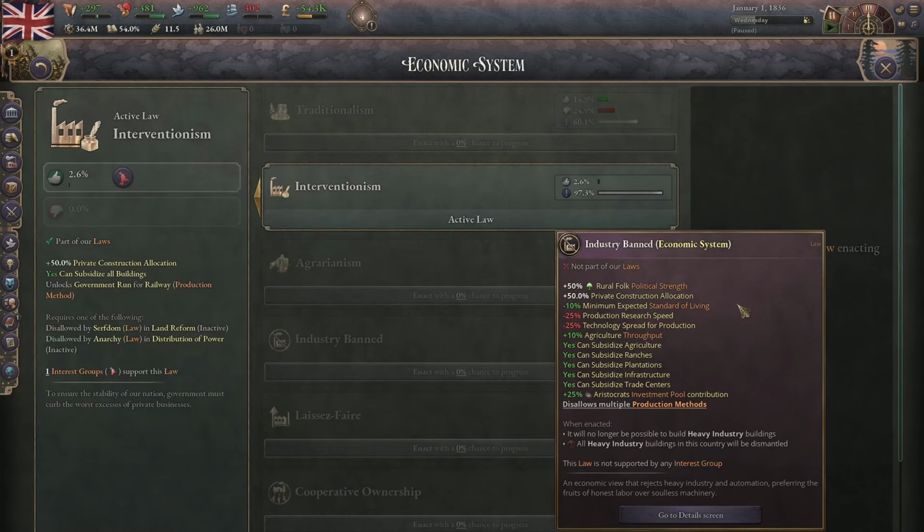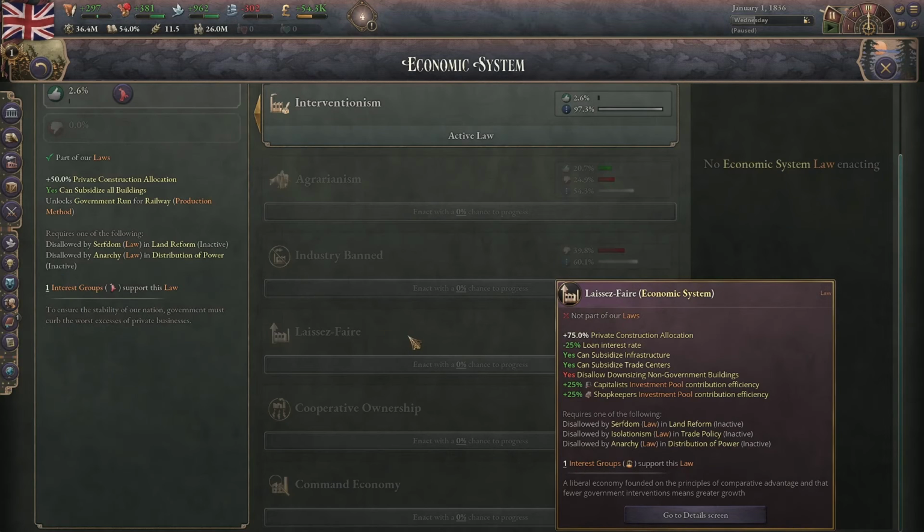I see no reason on earth why you'd ever want to get this other than for a meme. I guess it's kind of neat that it exists, I guess. But that's enough about that. Next is my personal favorite, laissez-faire.